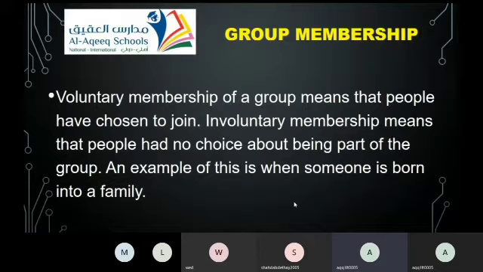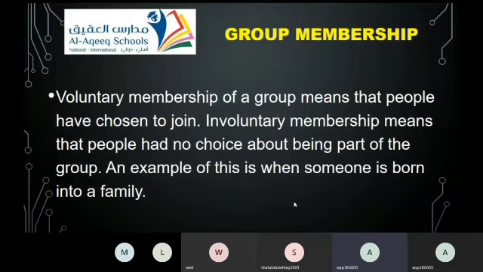Okay, so group membership. Voluntary membership of a group means that people have chosen to join. So I have the choice to join a certain group. This is voluntary membership. If it's involuntary membership, you have no choice.